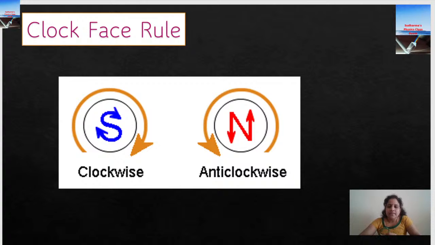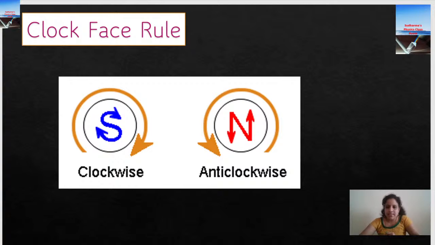So you just have to check whether the direction of current is clockwise or anti-clockwise. I've seen many times students write "if it is clockwise". What do you mean by "if it is"? When I was explaining initially, I said "if the current is", okay. So you have to write: if the current is in the clockwise direction, that is the south pole of the magnet.